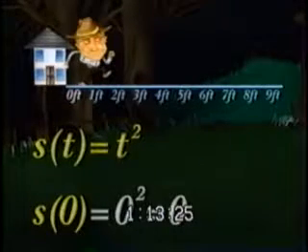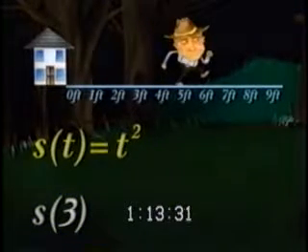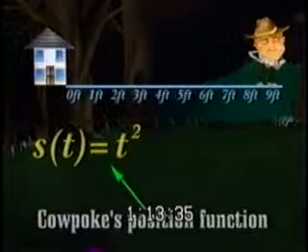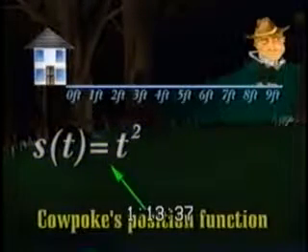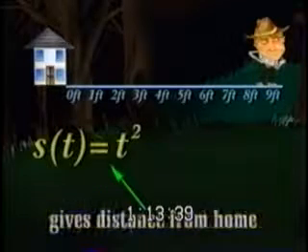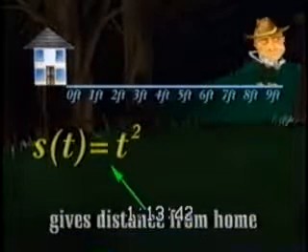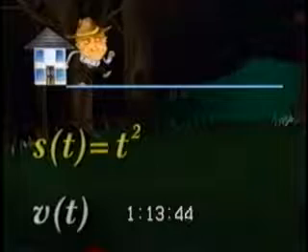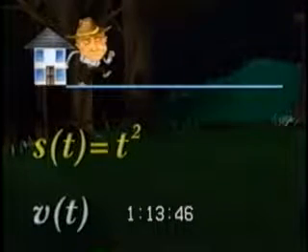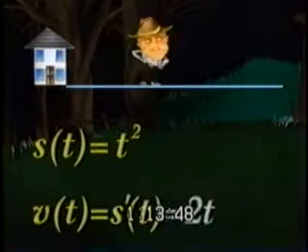So at time t equals 0, he is at home. After 1 second, he is 1 foot from home. After 2 seconds, he is 4 feet from home. After 3 seconds, he is 9 feet from home, and so on. So, Cowpoke's position function is s of t equals t squared, which will give us his distance from home. However, his speed, or velocity, is given by the derivative of t squared, which, by the power rule, is 2t.